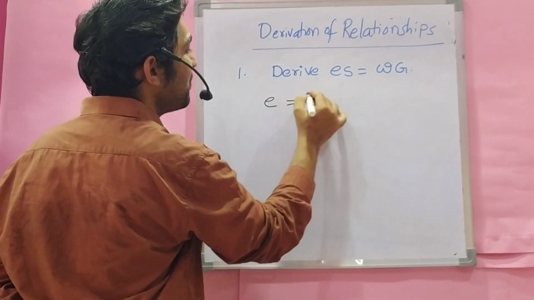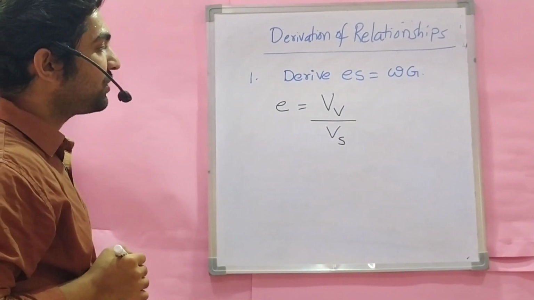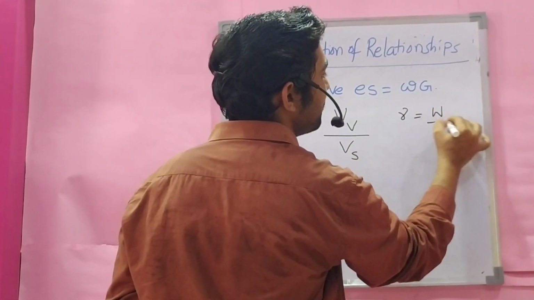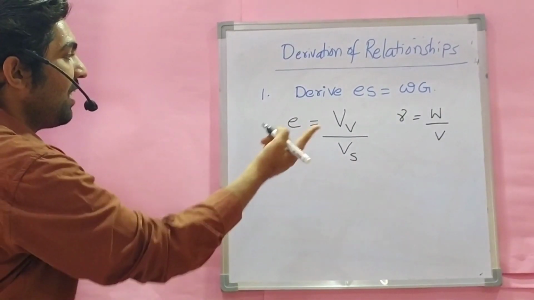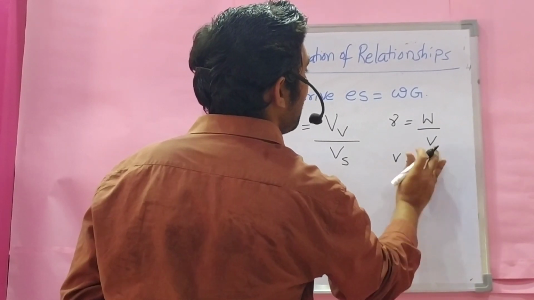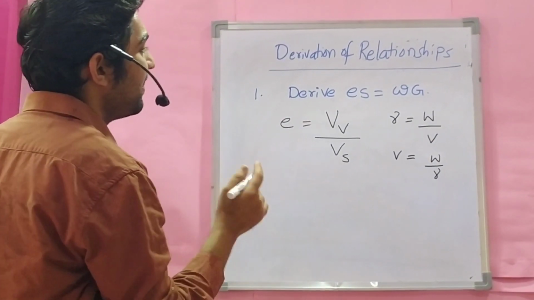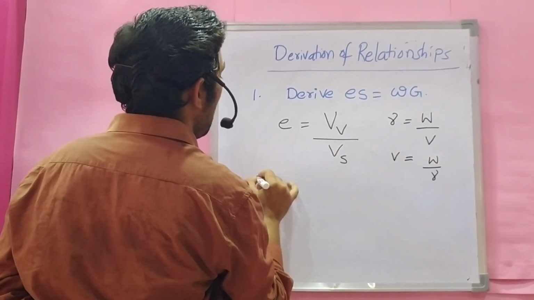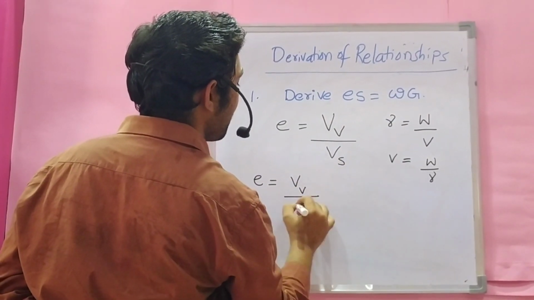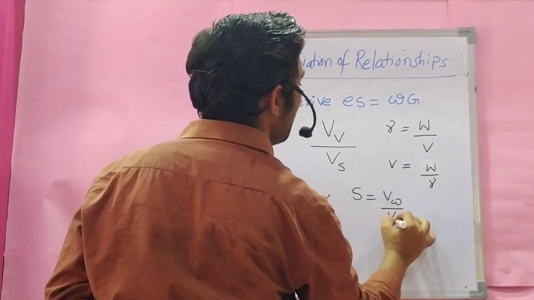E is volume of voids to volume of solids, Vv by Vs. S is Vw by Vv.